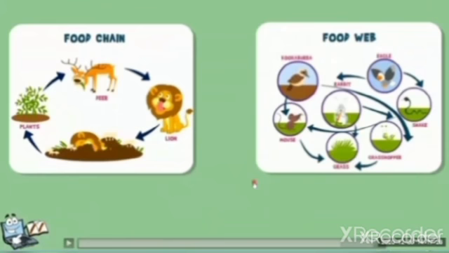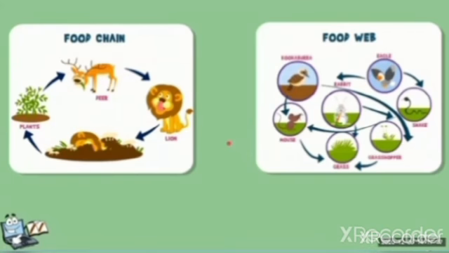So I think it was easy to distinguish with the help of this video. You can see clearly that a food chain is a very simple version, while in the food web, different food chains overlap and form a whole network, forming a web. So it's the food web. I hope all the ideas are clear to all.